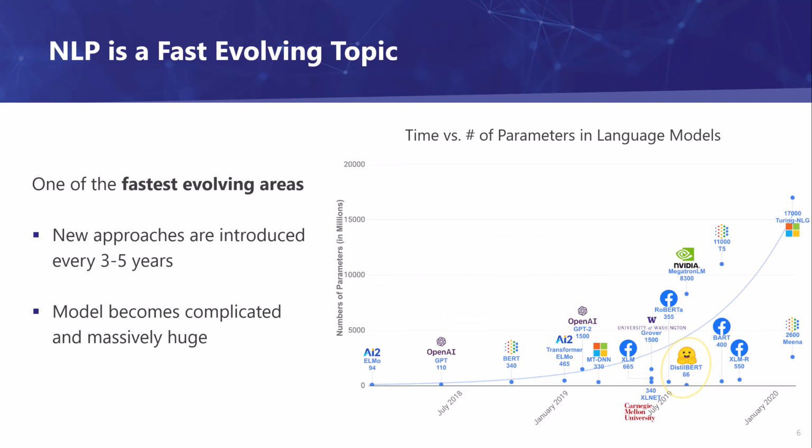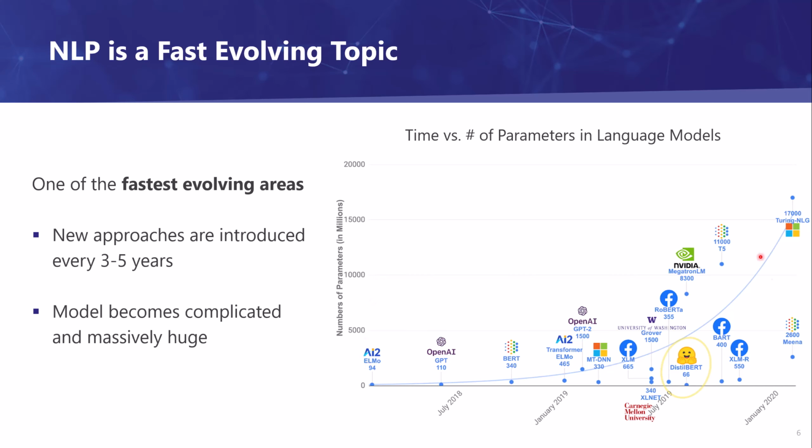To give a picture of how massive or how complicated the models are, you can see these are different major models created by the major players in natural language processing, such as Facebook, Microsoft, and of course, NVIDIA. The x-axis shows the different years, and the y-axis shows the number of parameters in millions.